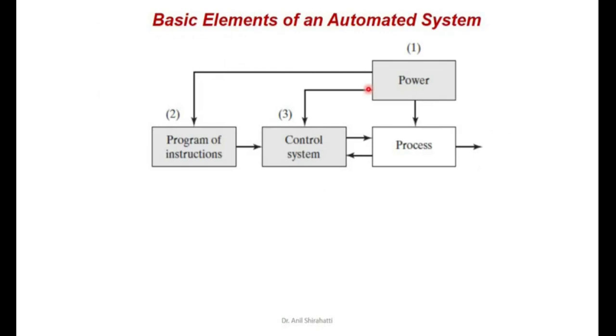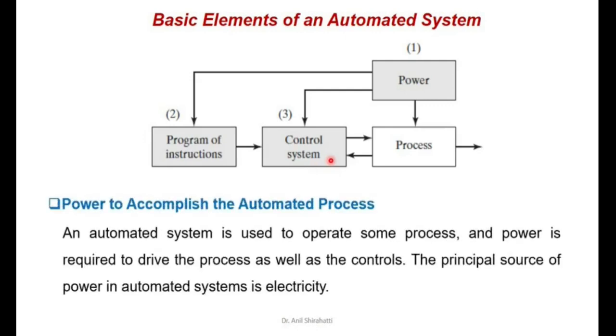So there are three basic elements of automated system. One is the power, second is the program of instruction, and third is the control system. So what is the power? An automated system is used to operate some processes, and power is required to drive this process as well as control. The principal source of power in automated systems is electricity. Many times we are also using mechanical powers.